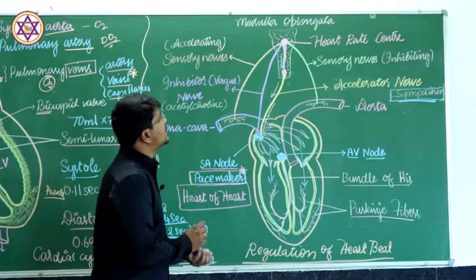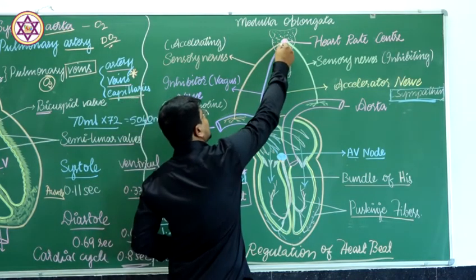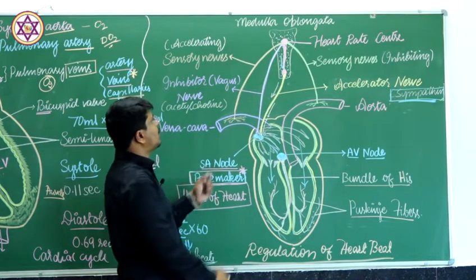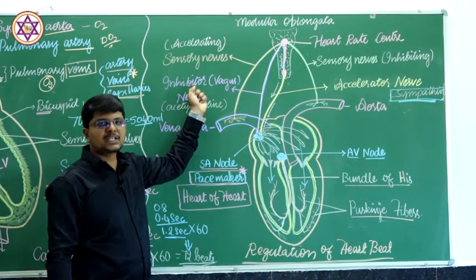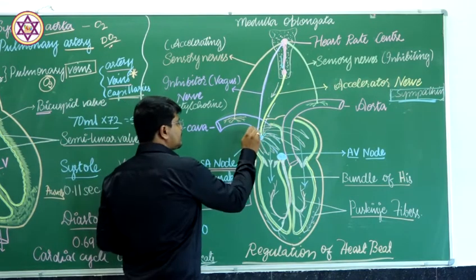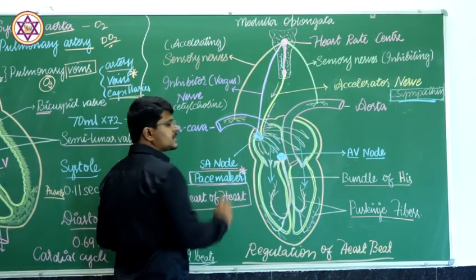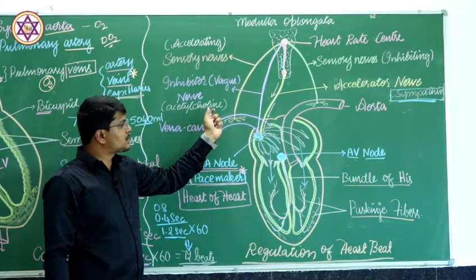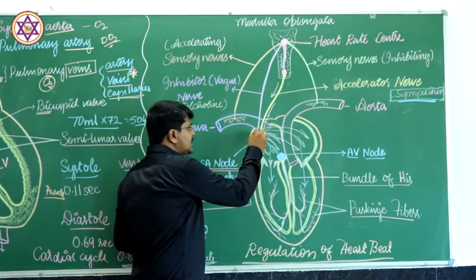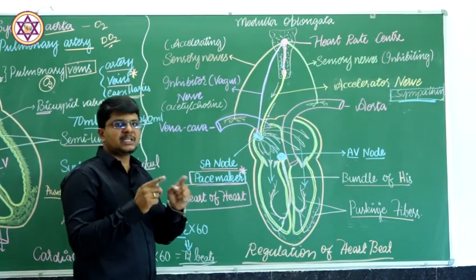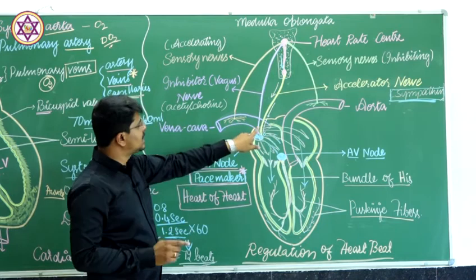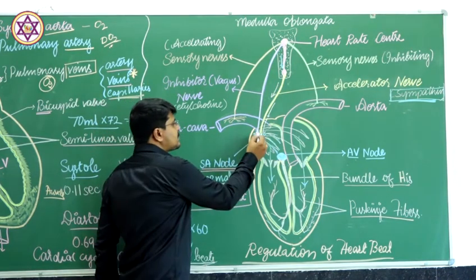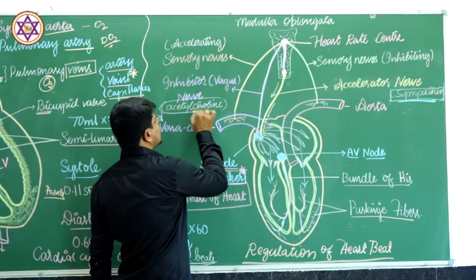In that case, the pair of nerves which arise from the medulla oblongata, that is the inhibitor nerve or the vagus nerve, once again gives out a chemical substance at the synapses, that is acetylcholine. Synapses means the meeting center, the junction between the nerve and the SA node. At these synapses, acetylcholine is released.